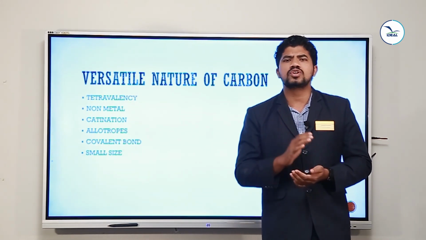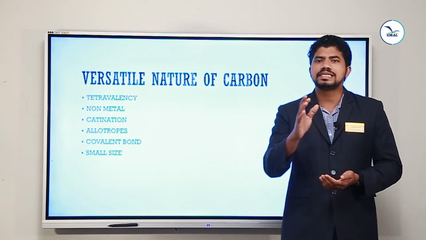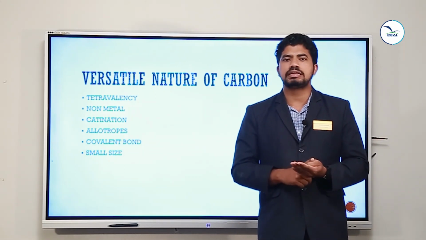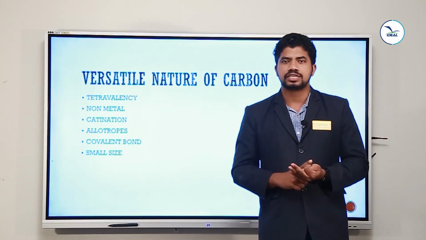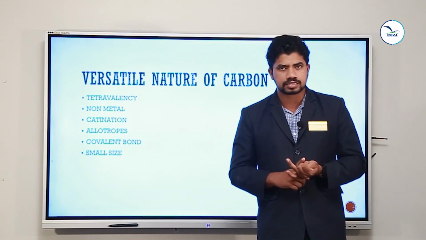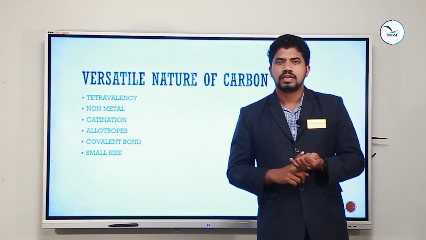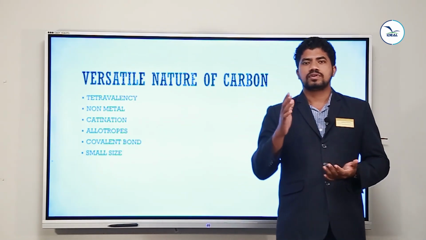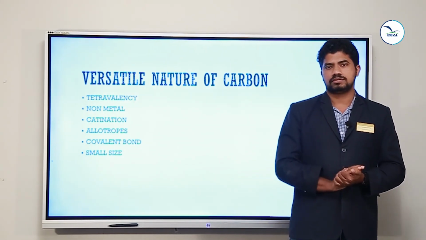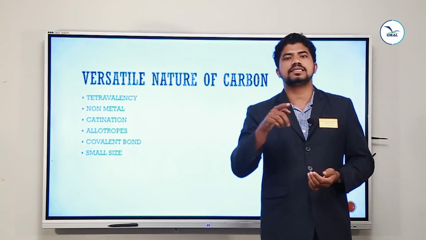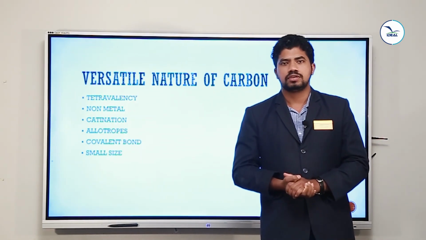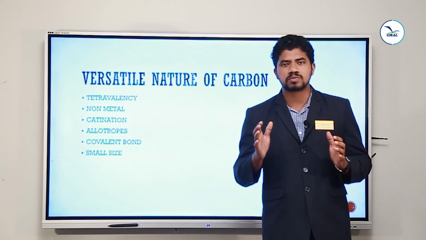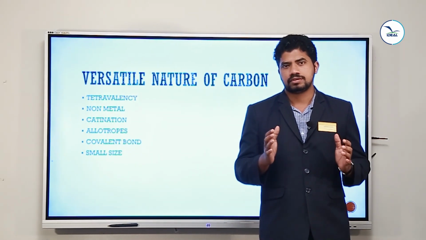In every allotrope of carbon, the basic element is carbon. If you are taking Buckminster fullerene, graphite, diamond, or coal, every allotrope of carbon consists of the element called carbon. So carbon can exist in different allotropic forms. Allotropes are the different physical forms of an element.